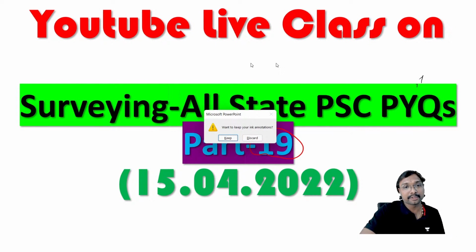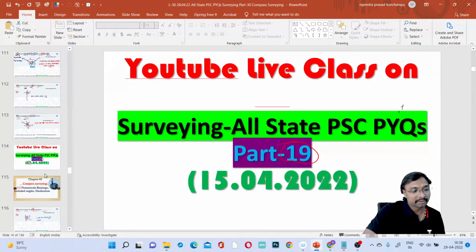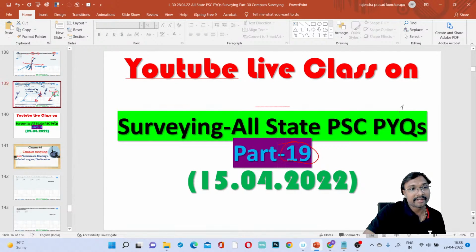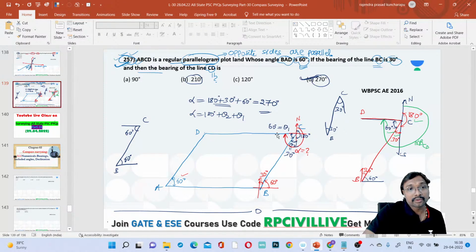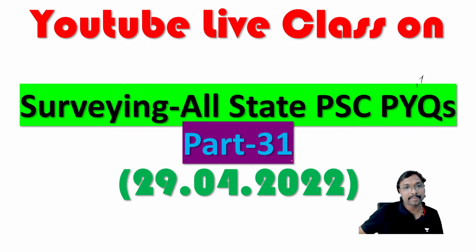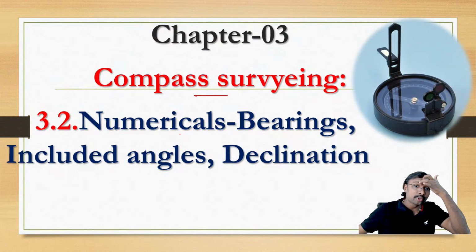Now coming to our discussions, which one were we discussing, if you just observe, all of you? We were discussing questions on Compass Surveying. We'll be continuing our questions. The 257th question got completed, and now we'll be going for today's class part 31 of All-State PSC PYQs of Surveying, Compass Survey. In this Compass Survey, we are discussing numericals, bearings, included angles and declination.